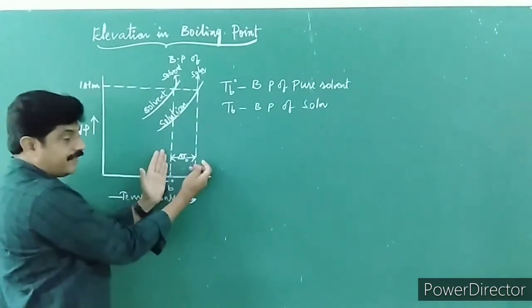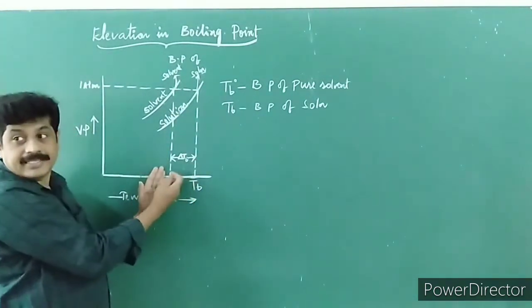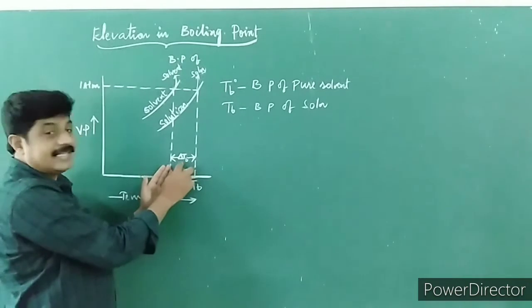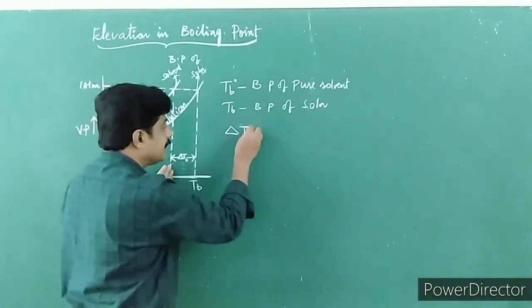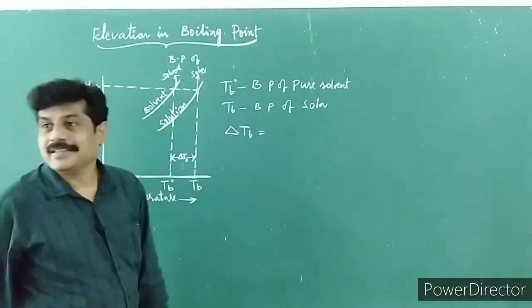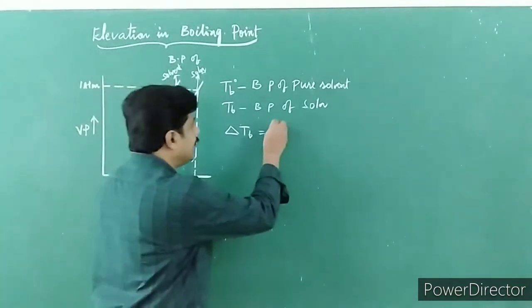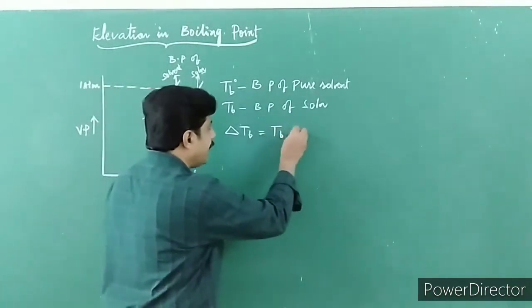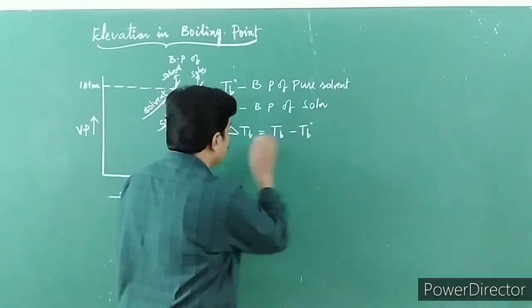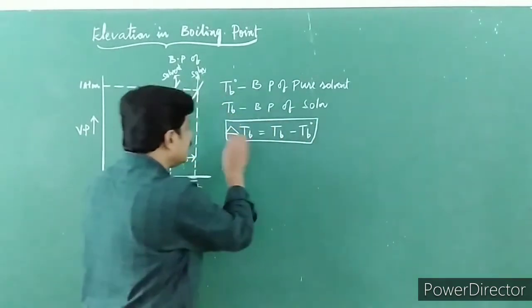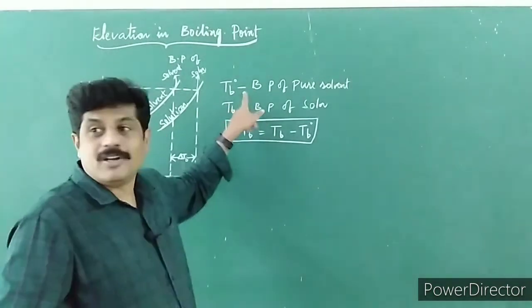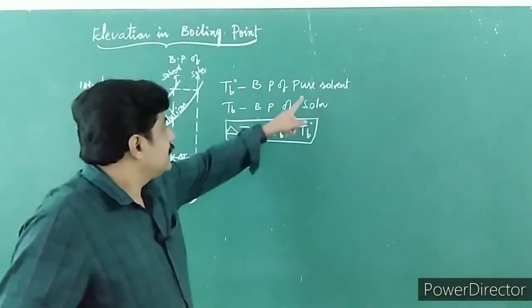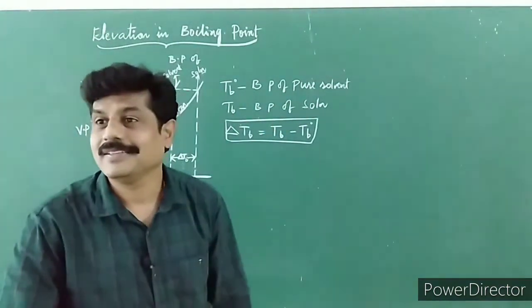Children, the difference of TB and TB naught is nothing but delta TB here. So delta TB is equal to TB minus TB naught. What is TB here? TB is nothing but boiling point of the solution. What is TB naught? Boiling point of the pure solvent.